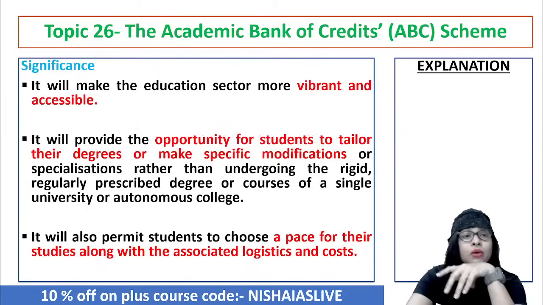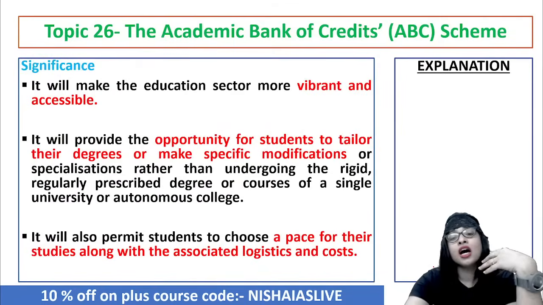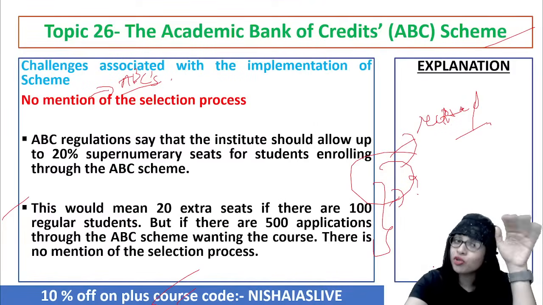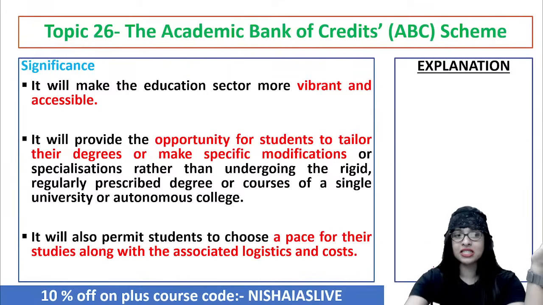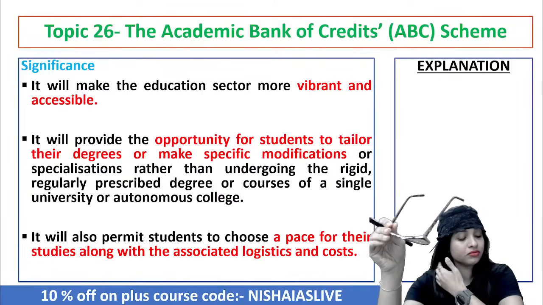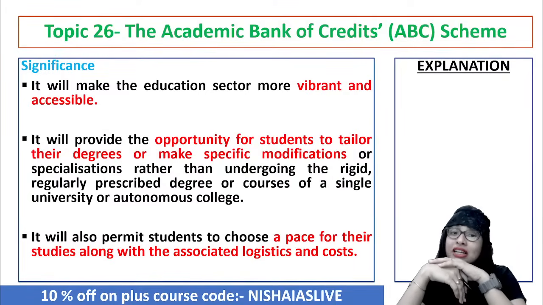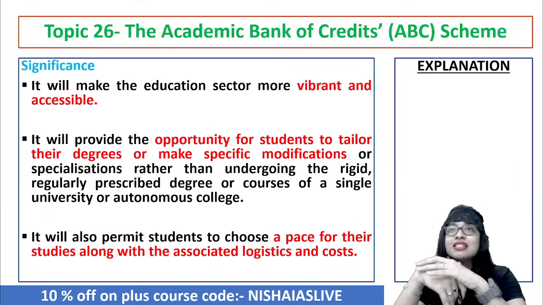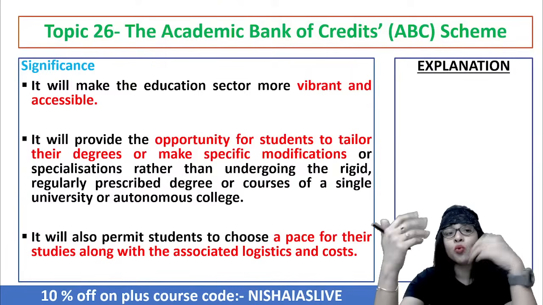Anyways. Now, the next important point with regard to the academic bank of credit and all the challenges. Though we understood the importance, or let's say the opportunities and also the challenges of the so-called academic bank of credit scheme implementation, there are some importance also, guys. Simply like that, they will not bring it in, right? It's important as a whole in its own way. Though we know the issues and challenges also, the importance is that it is kind of revamping, or reforming, the entire education sector and making it more vibrant and accessible.